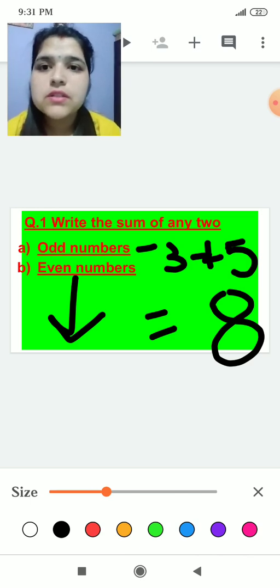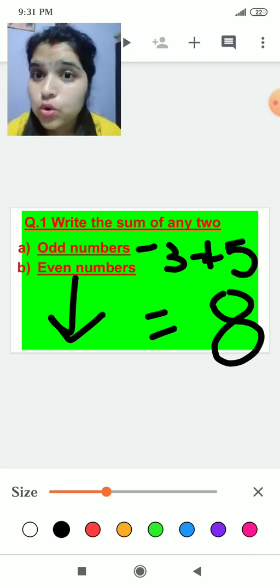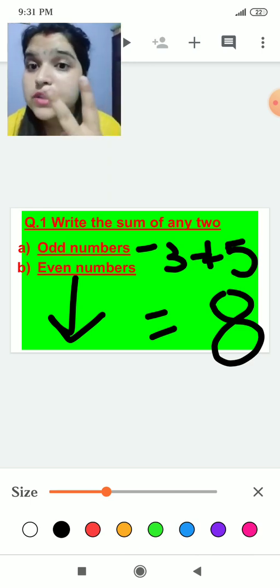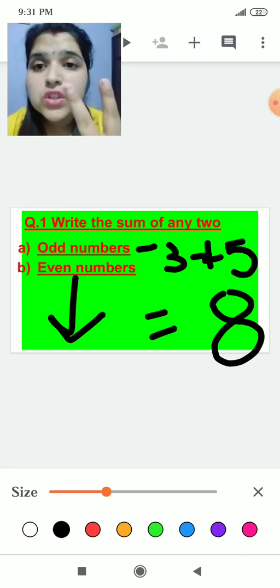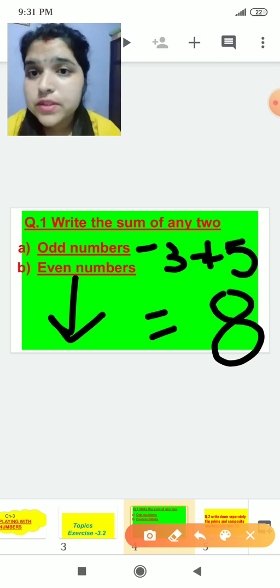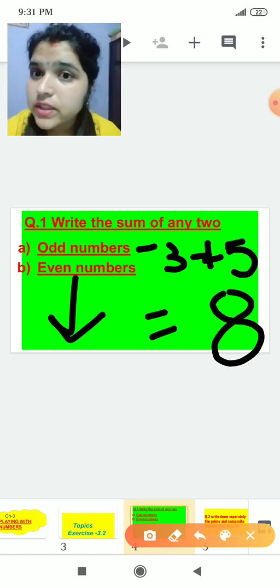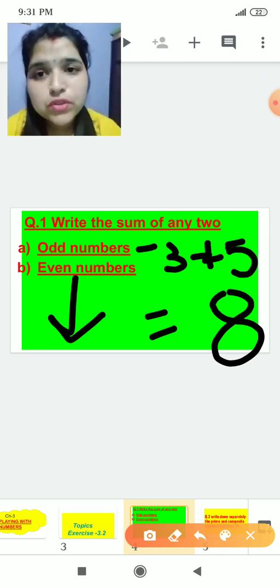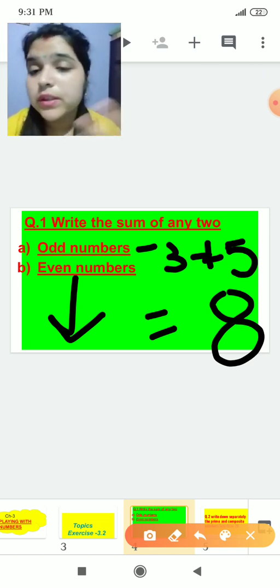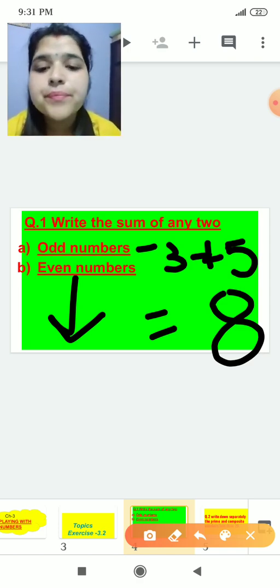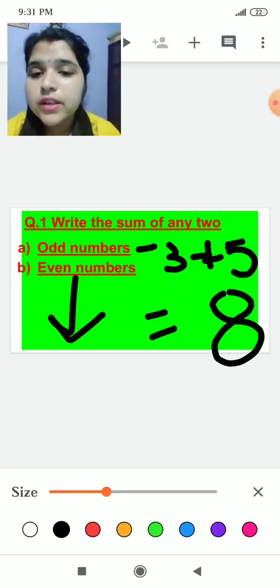What are even numbers? Even numbers are those numbers which are divisible by 2. If it is divisible by 2, it means it could be in the table of 2, and the table ends at 2 times 20. So the number which you get, if it is divisible by 2, is an even number. So I am taking any two even numbers like 2